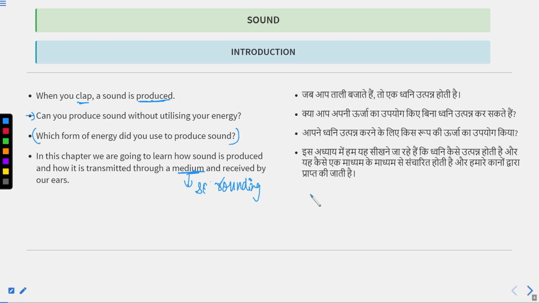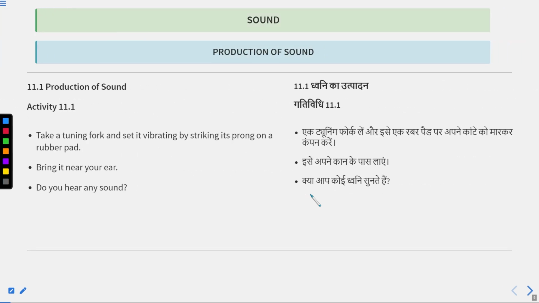Till now, we have understood the definition of sound. So let's take an activity which will help us understand how sound is produced. Activity 11.1, production of sound. Take a tuning fork. First of all, what is a tuning fork? A tuning fork is a U-shaped metal which is very flexible. It means that when you hit this metal, it starts vibrating. The arms of this tuning fork are called prongs.